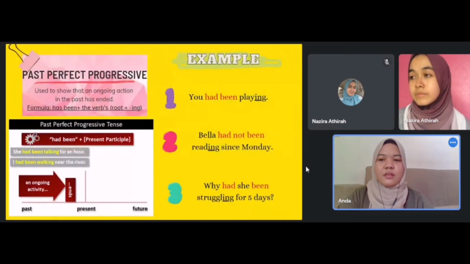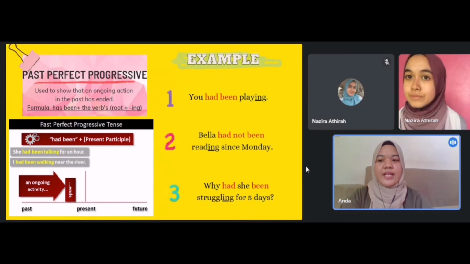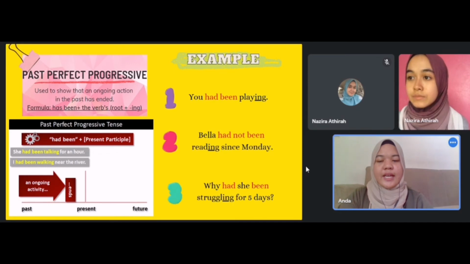Okay, next is past perfect progressive tense. It shows that an ongoing action in the past has ended. For the formula, had been plus the verb with ing at the back. For the example, you had been playing, which means the ongoing action ended in the past. Second, Bella had not been reading since Monday. And the third one, for the question sentence, why had she been struggling for 5 days?